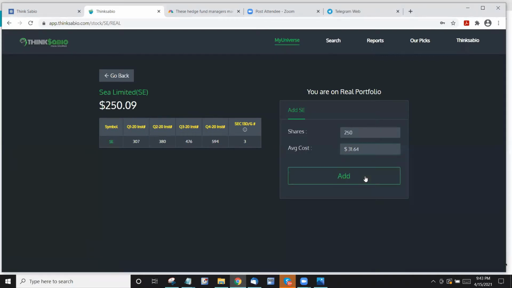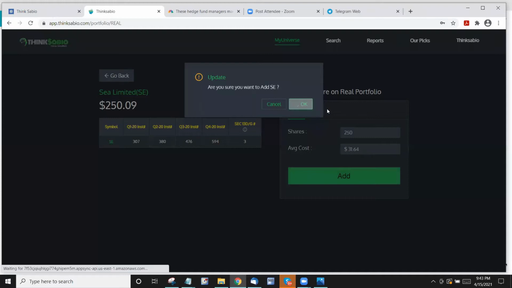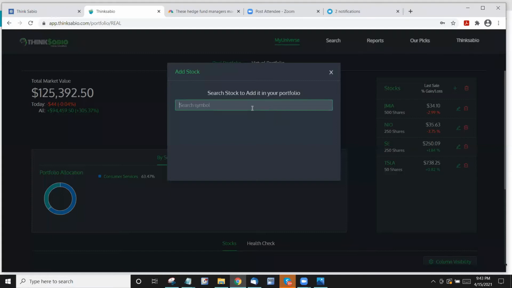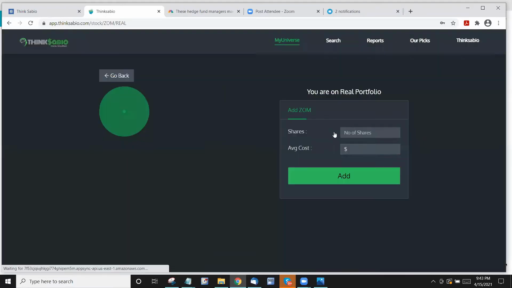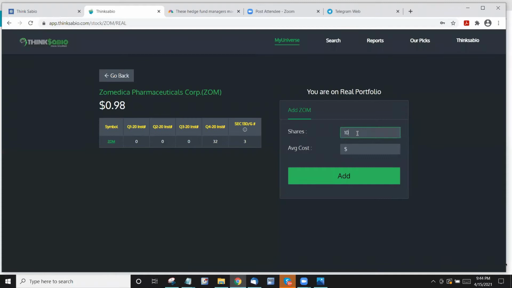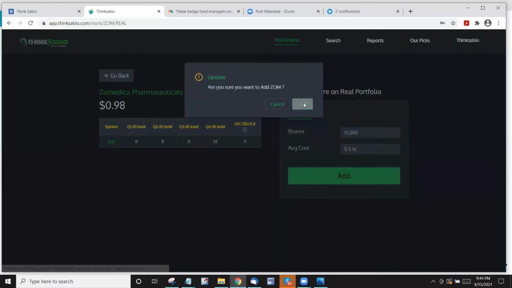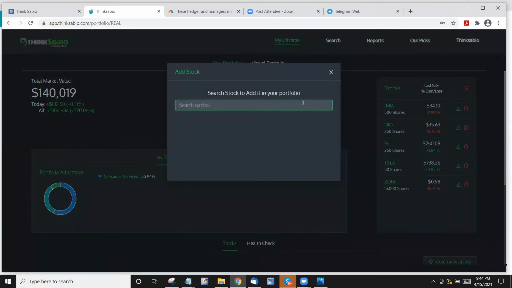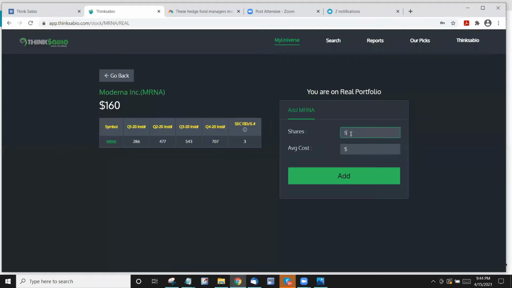So I'm entering my favorite stock, SC. I have a few more, so please be patient. I have the Zone. This is another one, and I got it at 16 cents, which is real. So I have Moderna. Let's say I have 50 shares, and I got it at $56.29.